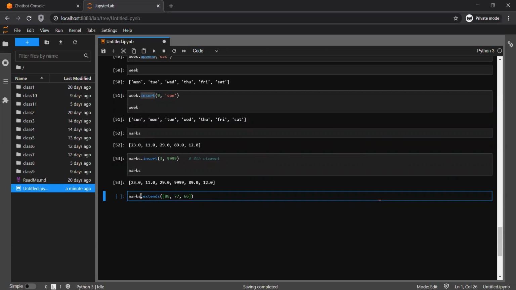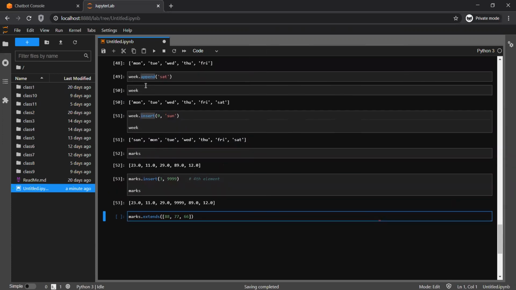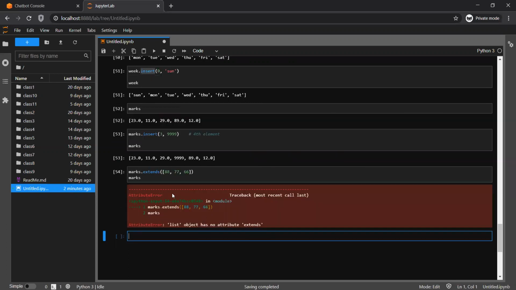In this example, rather than running append 3 times, I'm using the extend function and inserting these 3 values. Extend will also add all these elements at the end. So I'm going to print it.